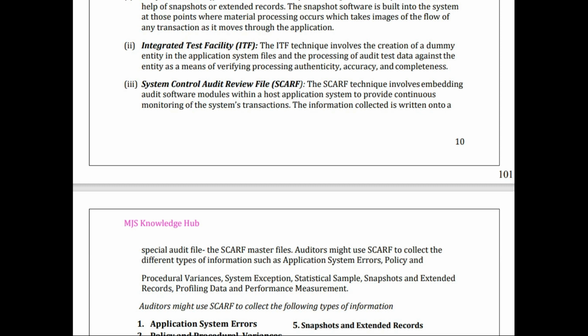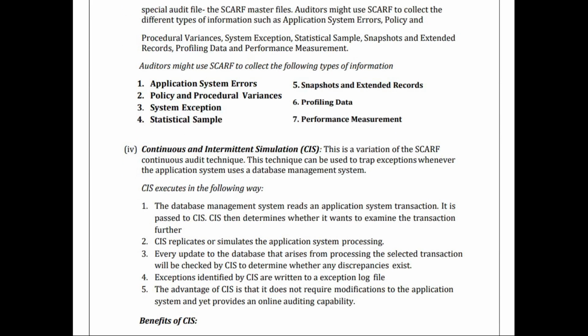Then comes SCARF, system control audit review file. In this technique, we involve audit software modules within the host application, and continuous monitoring is done on the system transactions. What kind of data might the auditor collect with the help of the SCARF technique? This is one of the important answers. There are seven kinds of information he can gather: application system errors, policy and procedural variations, system exceptions, statistical handling, snapshot and extended records, profiling data, and performance measurement. So these seven he can capture.